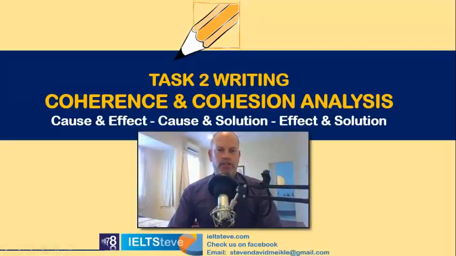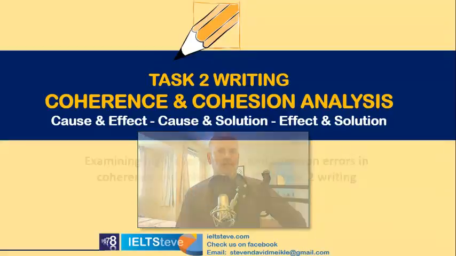Now we're going to be focusing on coherence and cohesion. Hopefully you had a chance to look at the signposting animation that we looked at when we looked at the smooth flow through the essay. If you haven't seen that, go back and make sure you have a look at that before watching this video. In this video we're going to follow on from that, and we're going to look at some specific examples of good coherence and cohesion in cause and effect essays, cause and solution, and effect and solution essays.